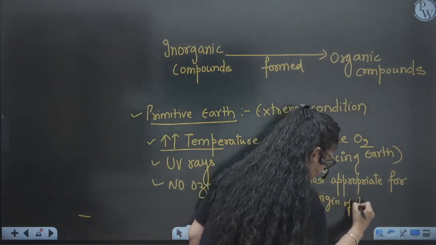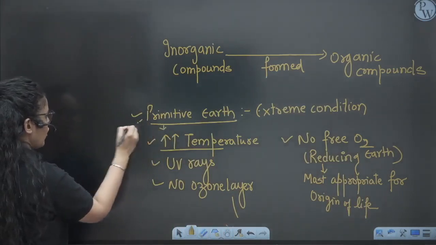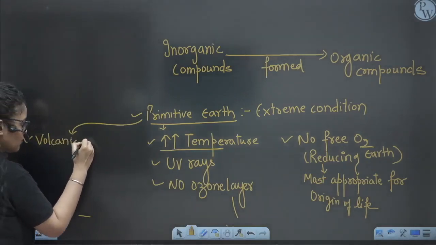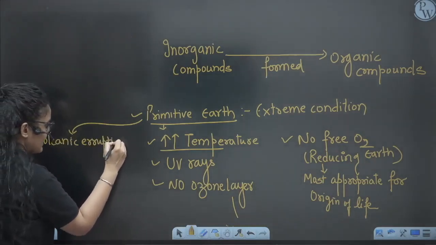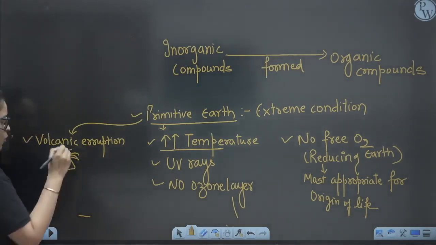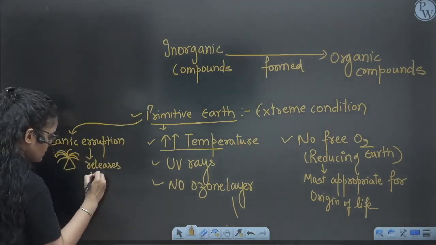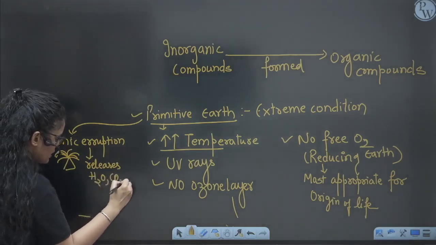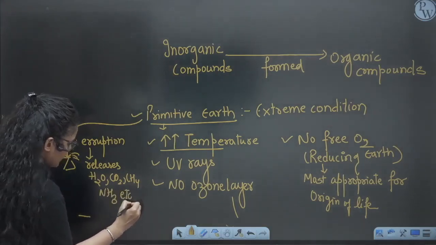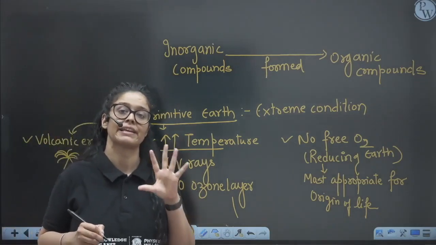Plus on the primitive Earth, there were frequent volcanic eruptions. Because of the volcanic eruptions, molten lava used to come outside along with gases. It released water vapor, CO2, methane, ammonia, and so on, right? These came out from the volcanic eruptions.